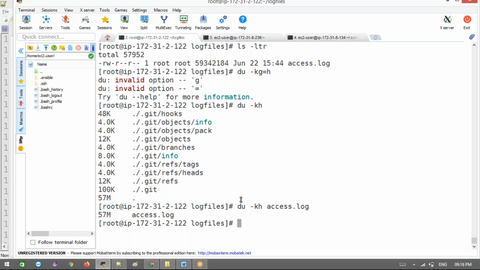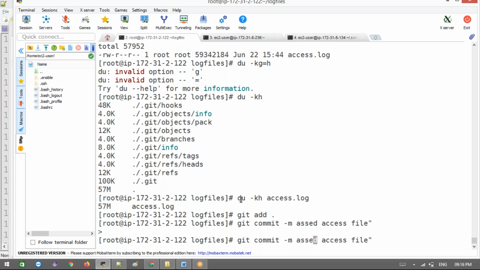Even if you guys want to get this, the access file we already gave, right?